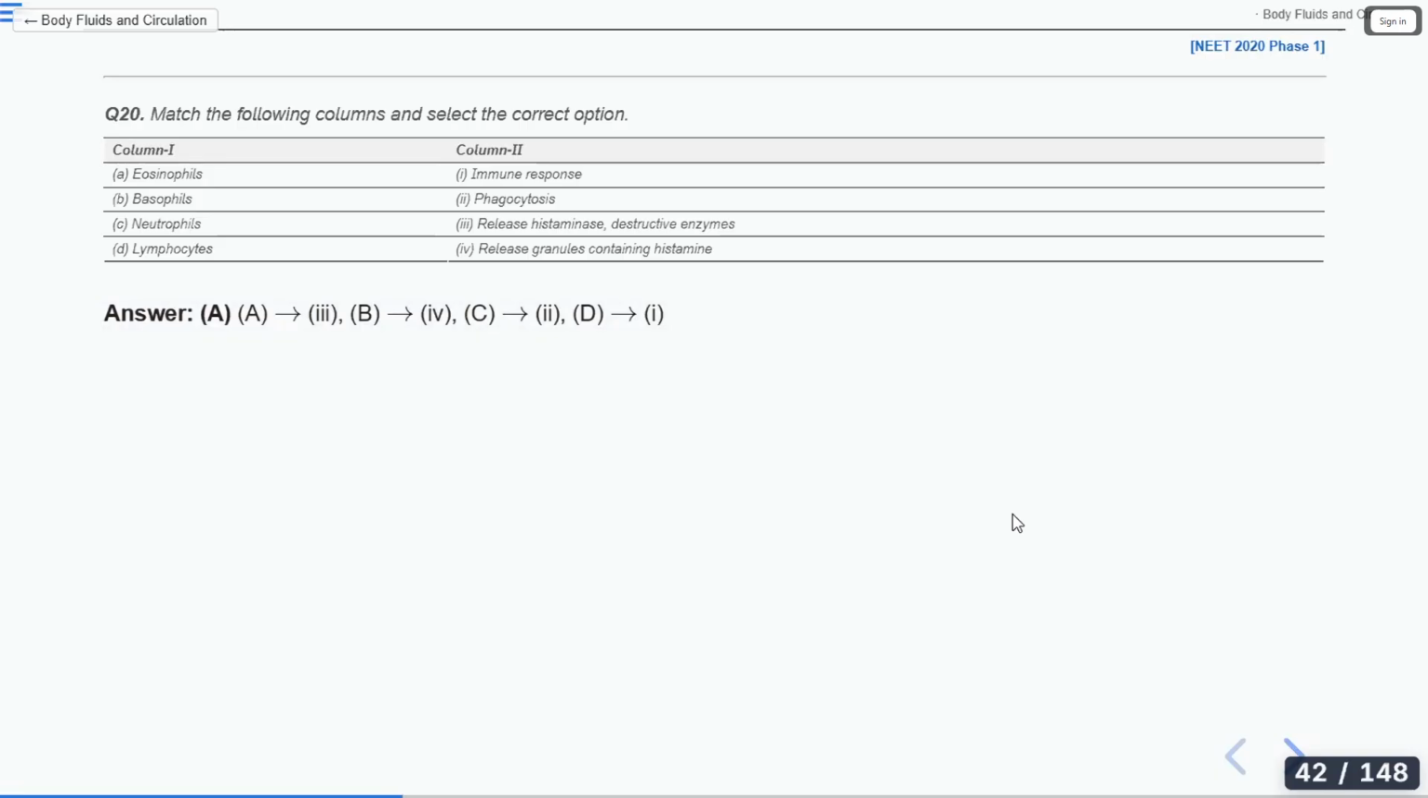Eosinophils release histaminase and destructive enzymes. Then basophils release granules containing histamine. Neutrophils, phagocytosis. Lymphocytes, immune response.